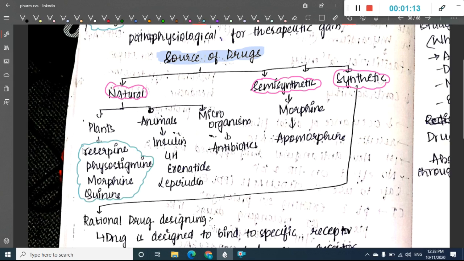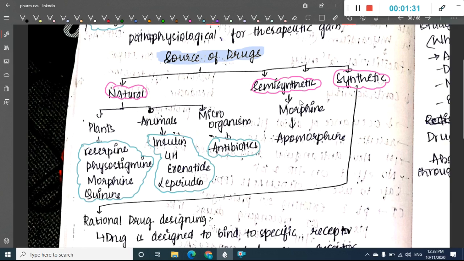There are some drugs which are derived from animals, which include insulin, growth hormone, exenatide and lepirudin. Some drugs are derived from microorganisms, like antibiotics.